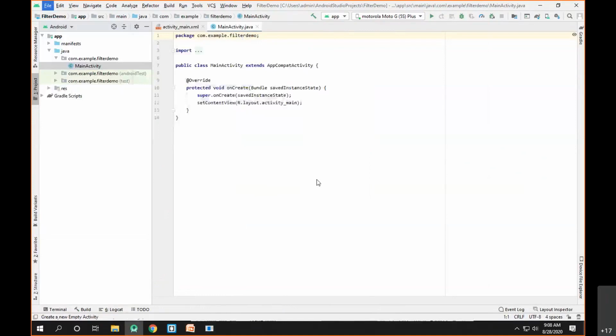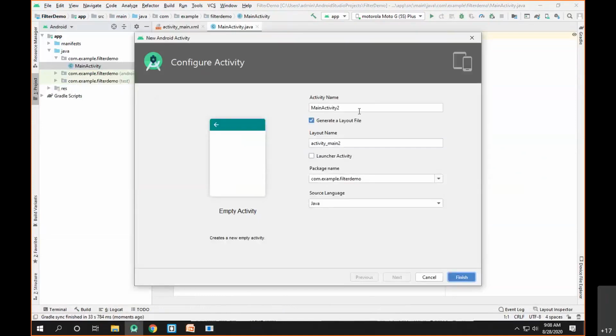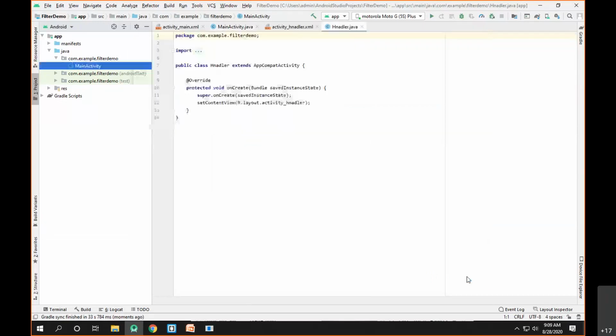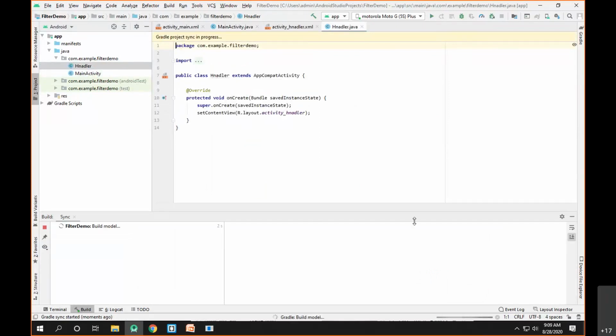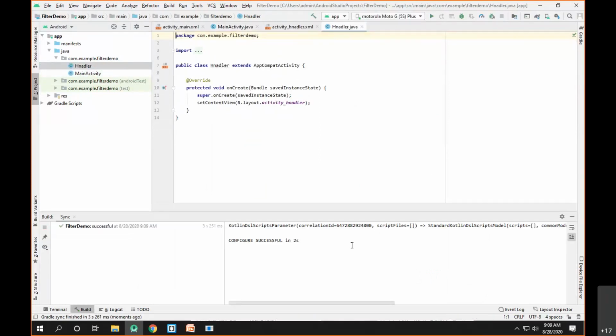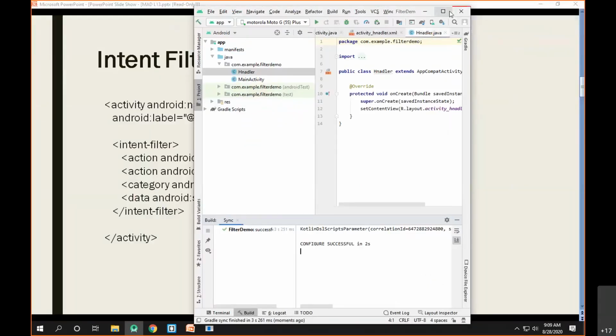So I'll click on empty activity and let's choose the proper activity name for this. I'll simply call it the handler activity and click on finish. Of course, you can give any name to the activity. I have given the name as the handler activity. The reason behind that is this particular activity is going to handle the intent of a specific action.